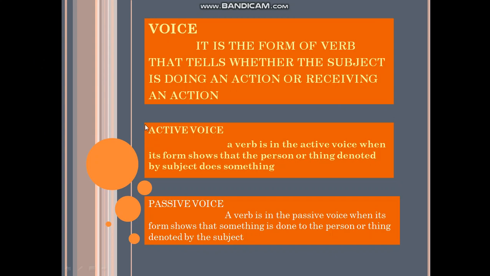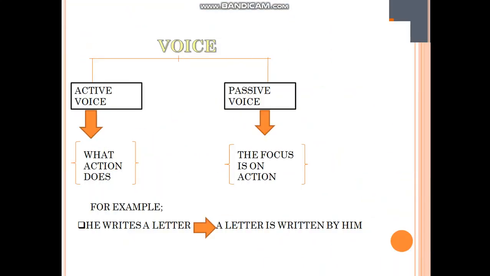There are two kinds of voices. Number one is active voice. A verb is in the active voice when its form shows that the person or thing denoted by subject does something. When we find that the subject is doing something, that means it's active voice. And what is meant by passive voice? A verb is in the passive voice when its form shows that something is done to the person or thing denoted by the subject. And when something is done to the subject, it means it's a passive voice.